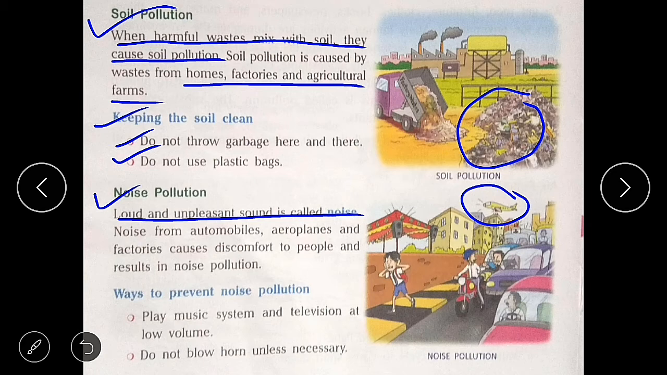So, what are the various ways to prevent noise pollution? Play music system and television at low volume. Do not blow horn unless necessary.